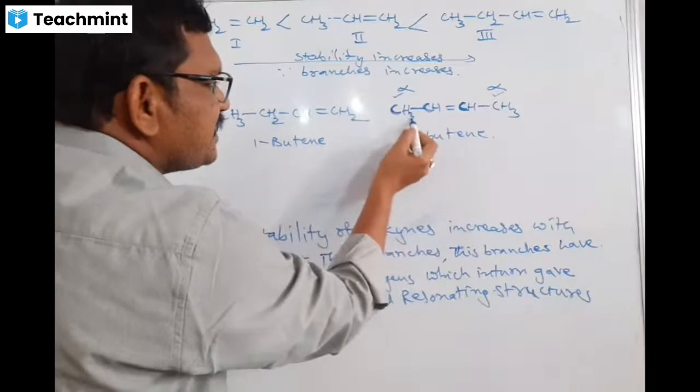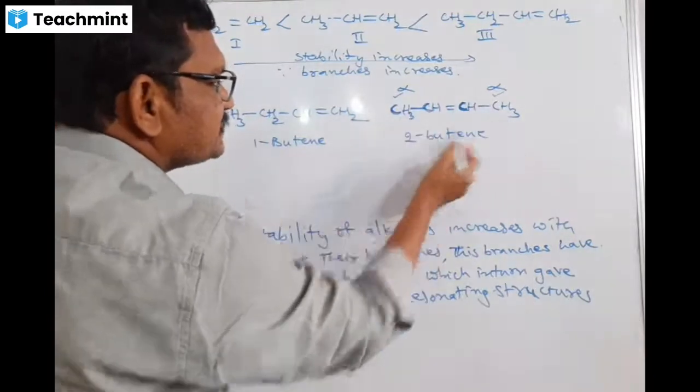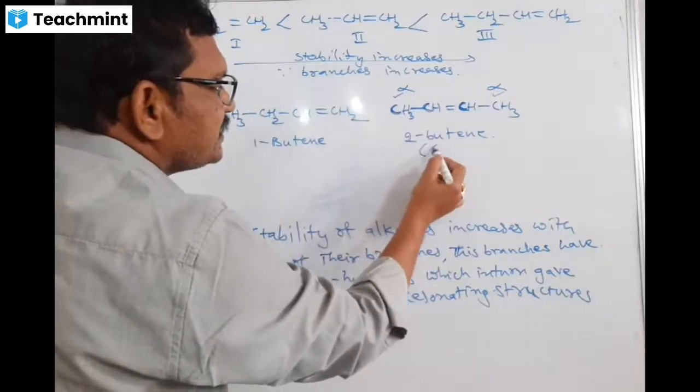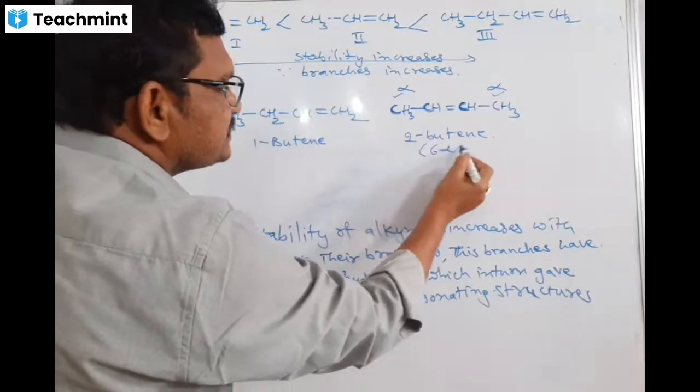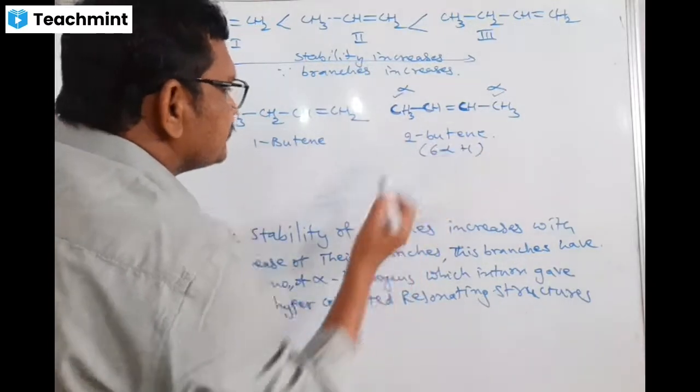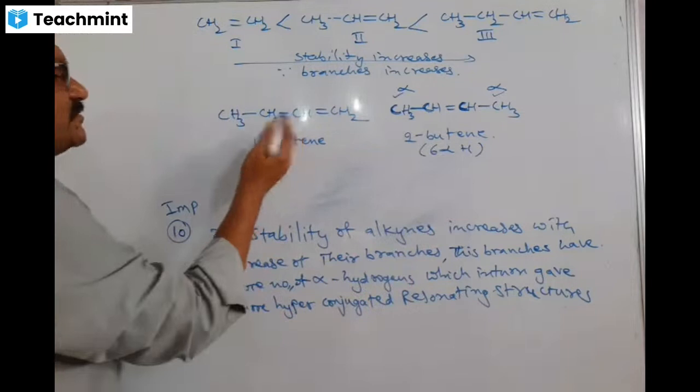Remember, alpha carbon. These three are alpha hydrogens. 2-butene contains how many alpha hydrogens? Six alpha hydrogens. Remember this.